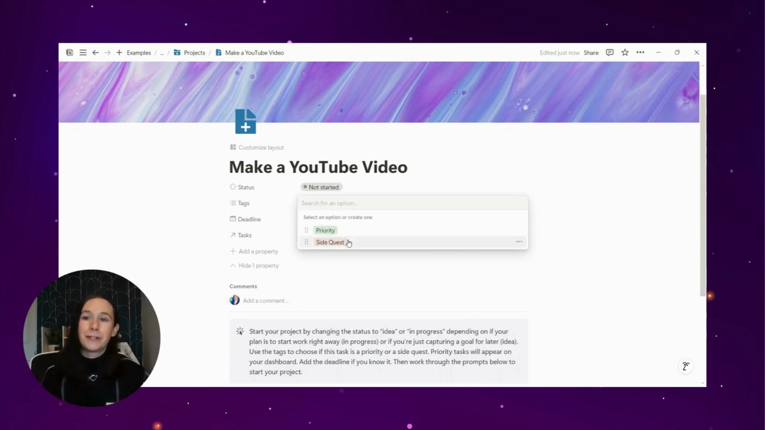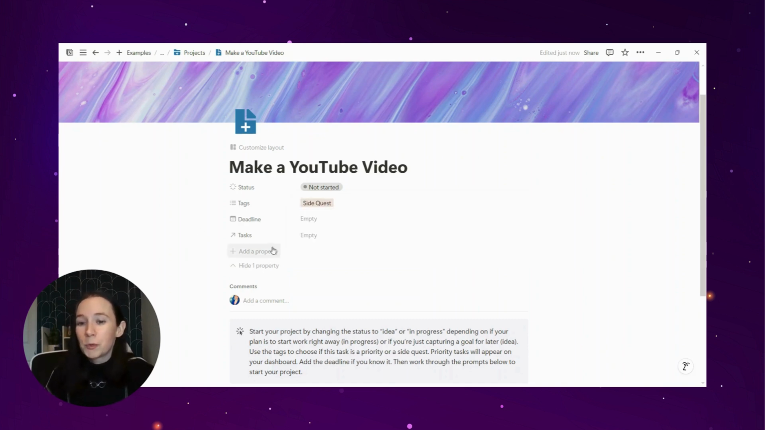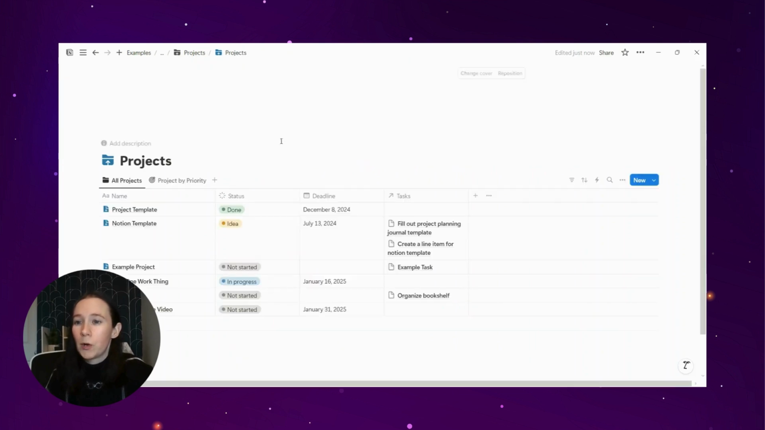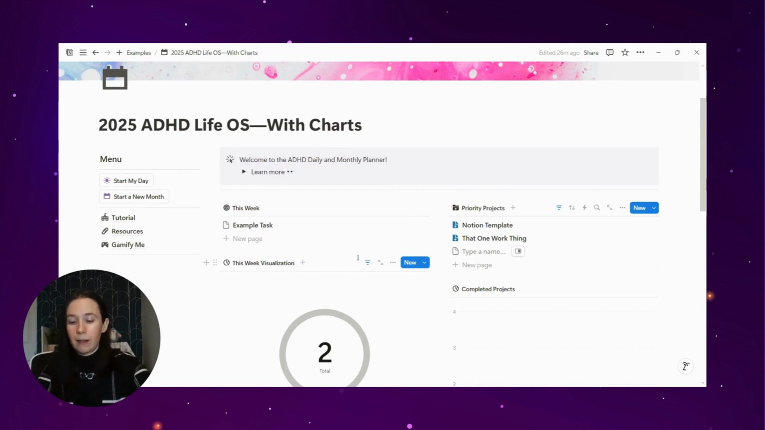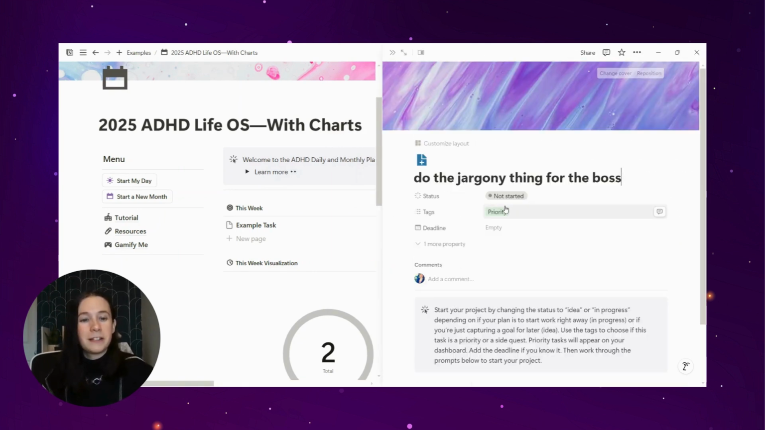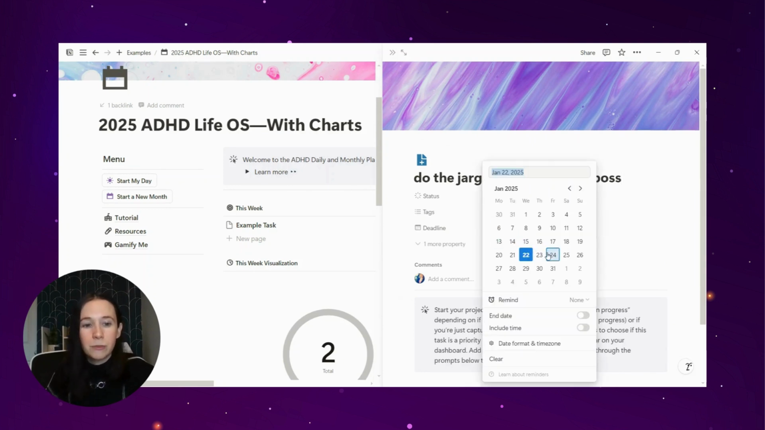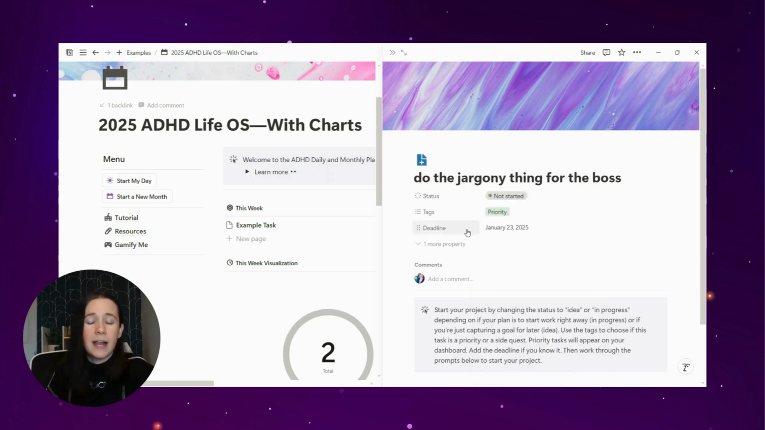Now, if I have a full day job and I need to focus on that, then perhaps YouTube is a side quest, which would mean that even if this is due next week, it's not actually going to show up on the homepage because it is not a priority project. If you do have a priority project like this, some kind of jargon for business, you can put it here, use the project template, and it will automatically assign it the tag of priority. Let's say that that is due tomorrow because ADHD and I forgot to add it to my list.